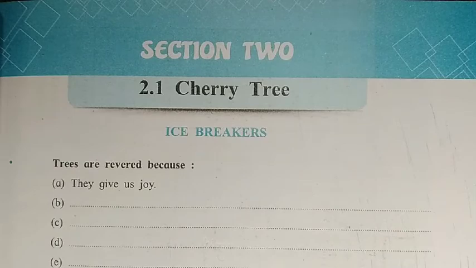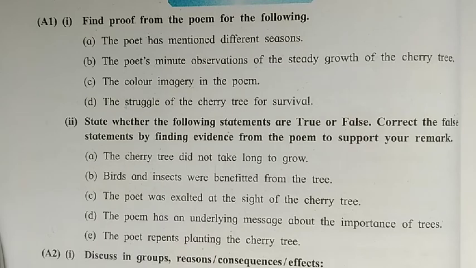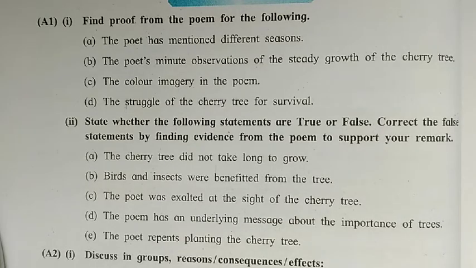See the page number 68. In the brainstorming, some activities are given. Activity first: find proof from the poem for the following. We have to find out the proof that is given here.